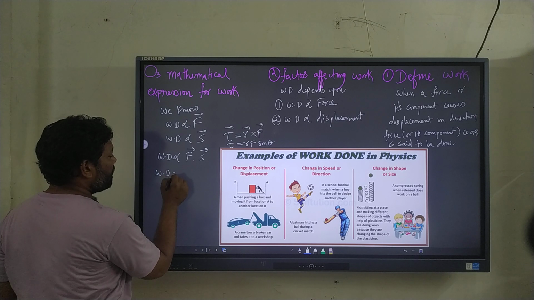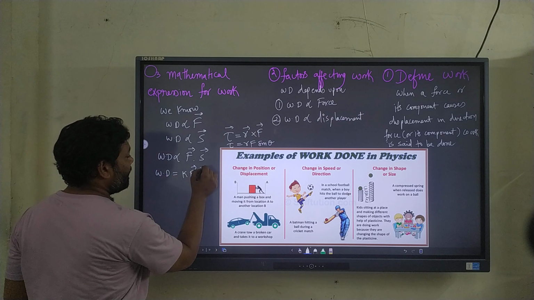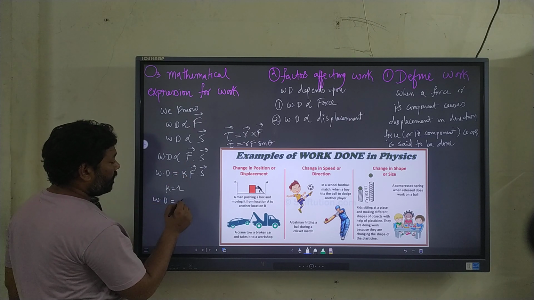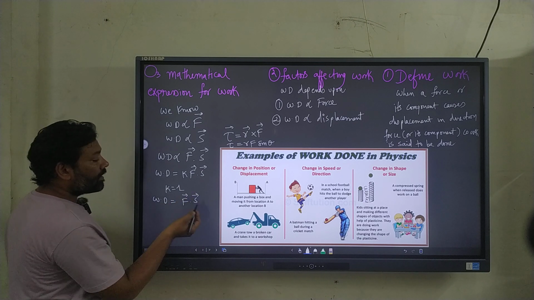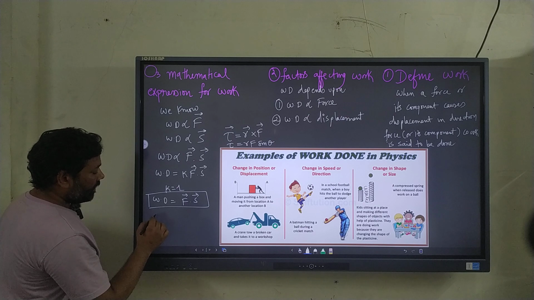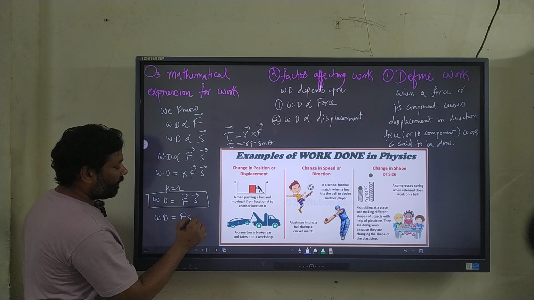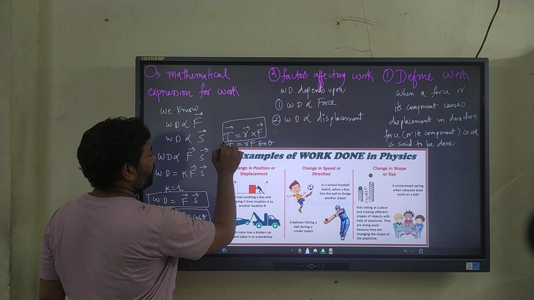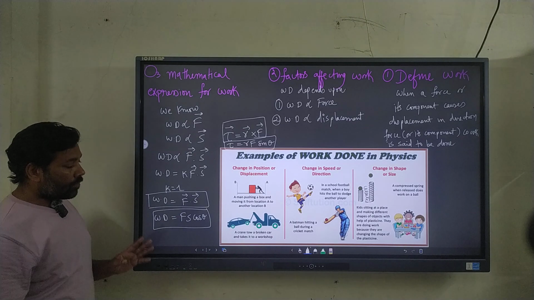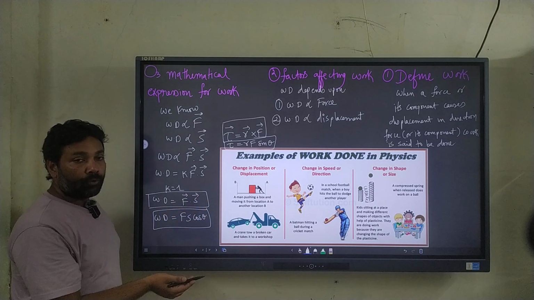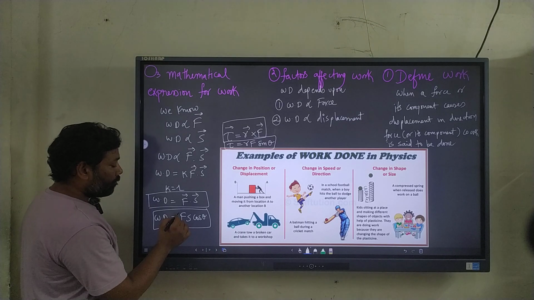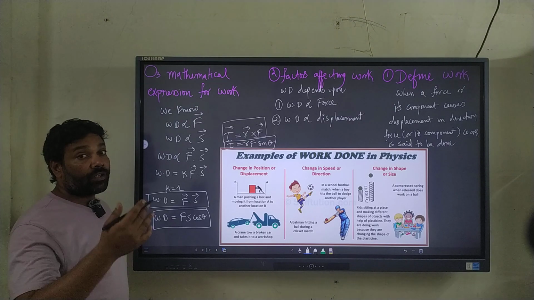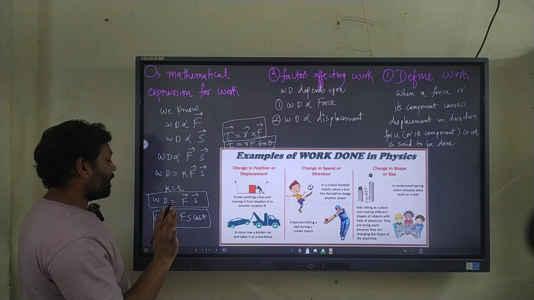Here, if we work further, work done equals K F dot S. The value of K is always 1. K is the constant of proportionality. So for work done, we have F dot S. This is a vector equation, and the same equation can be written as F S cos theta, a scalar equation. This is the vector equation of the torque, and here we have the scalar equation of the torque. So just note the difference when the dot product gets removed. Now here we don't have anything between them, so they will be multiplied with the conventional methods that you have learned in maths till 10th standard.